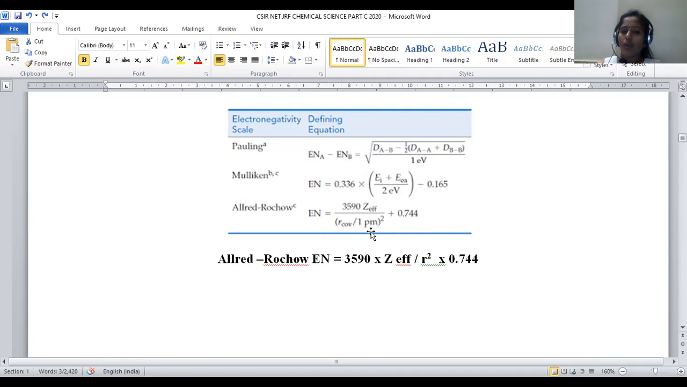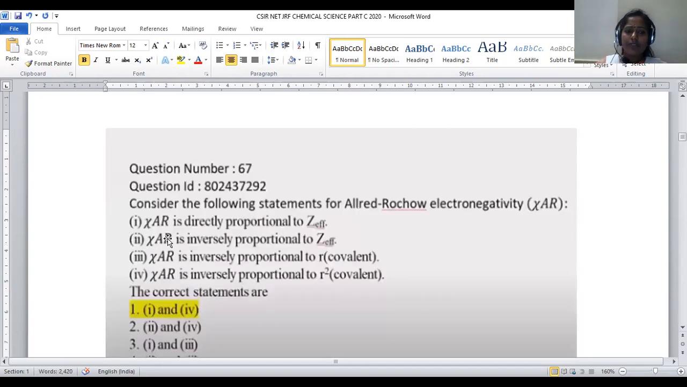So R covalent by 1 picometer, denominator 1, you can simply write this as R square covalent, and this will be plus 0.744. So this will be the formula. In this formula, what is the relation between electronegativity and charge? Charge is a numerator. That's the reason why there is a direct proportionality. Electronegativity is directly proportional to Z effective. This is the right statement. Option number 1 will be the right statement only.